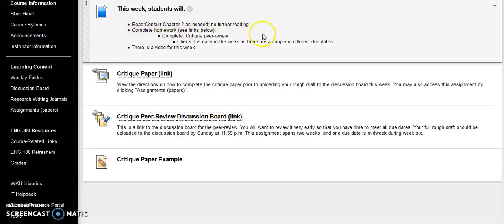There's no official reading for this weekly folder because this week you're still working on chapter 2, which is critique. And what you'll need to do is make sure that you complete the homework below. Now, the only thing that's due this week is your peer review. And that's because it takes considerable effort. Basically,